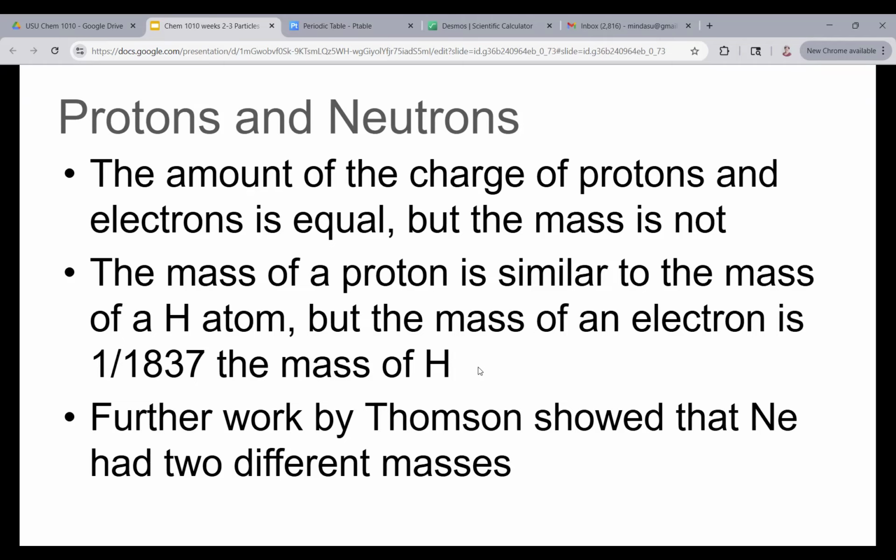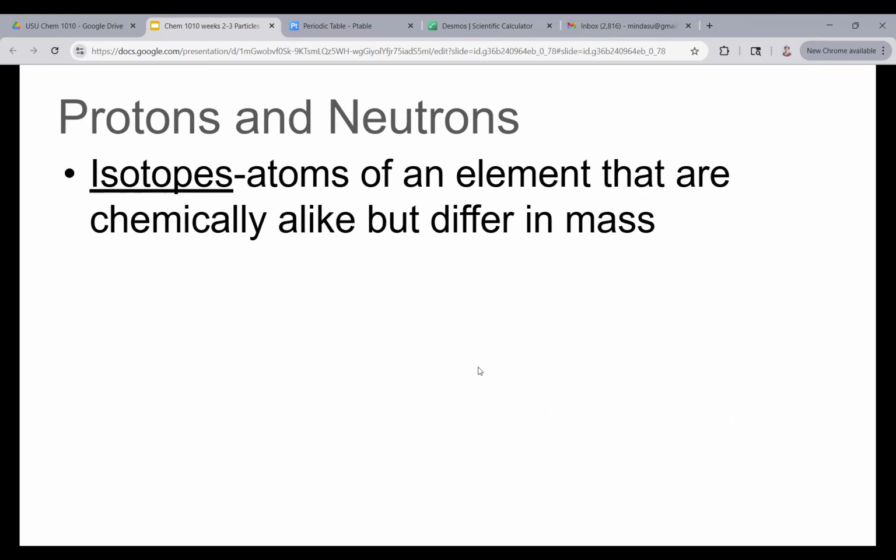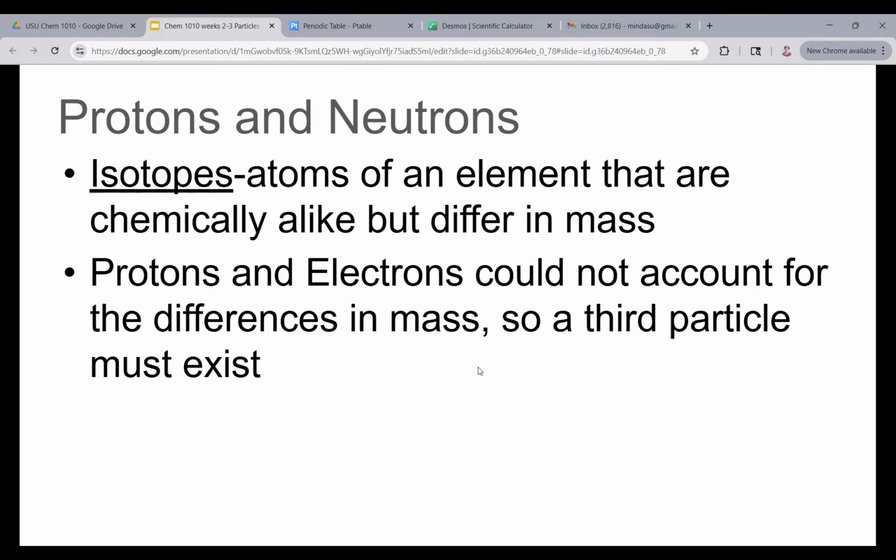Thomson continued to do work, and he actually showed that neon had two different masses, which again affected Dalton's atomic theory about all atoms of the same element being exactly the same. So he discovered isotopes. Now, isotopes are atoms of an element that are chemically alike, but they differ in mass.